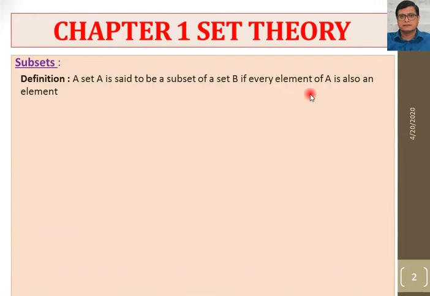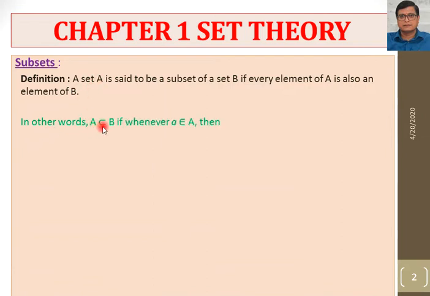So what is the meaning of subset here? The definition is: set A is said to be a subset of set B if every element of A is also an element of B. It means there are two sets, A and B. One set A is said to be a subset of the second set B if every element of the first set is also in set B. Then we say that A is a subset of B.